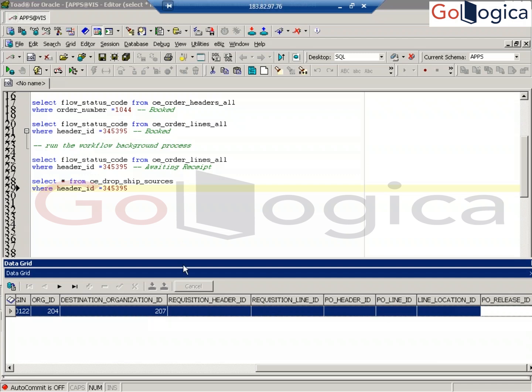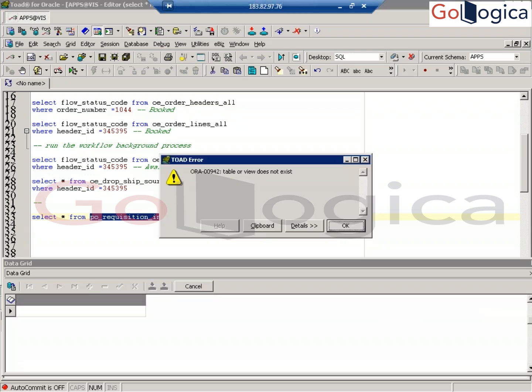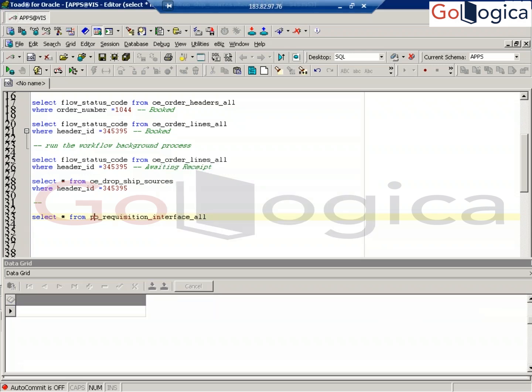As of now, are any PO requisition interface tables populated? Select star from PO requisition interface all. No. Requisition headers interface all.